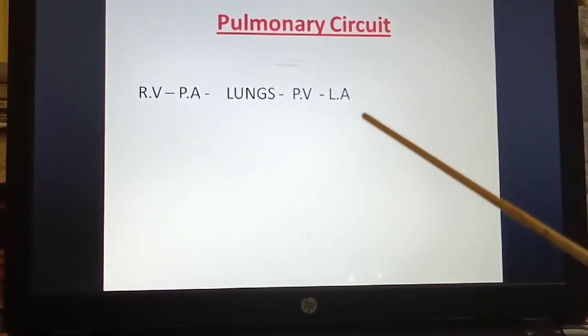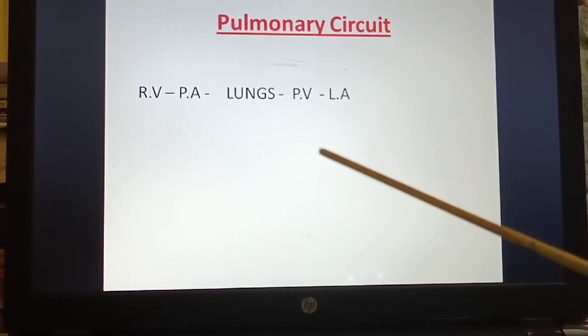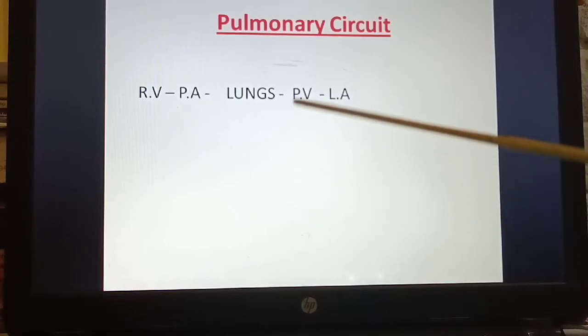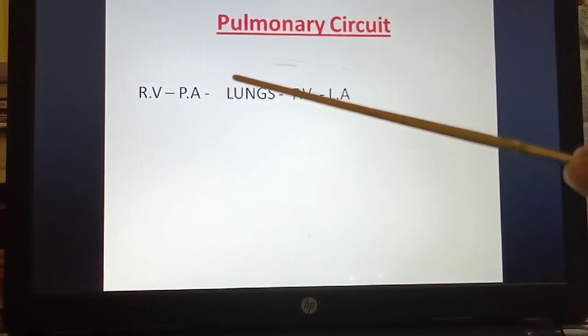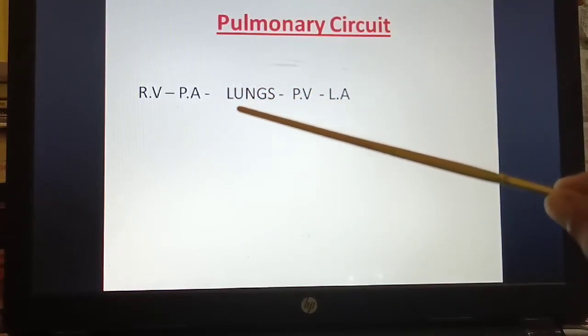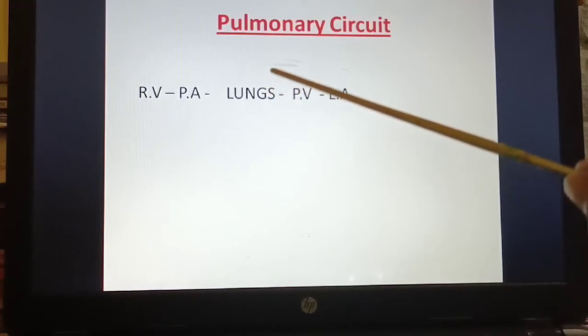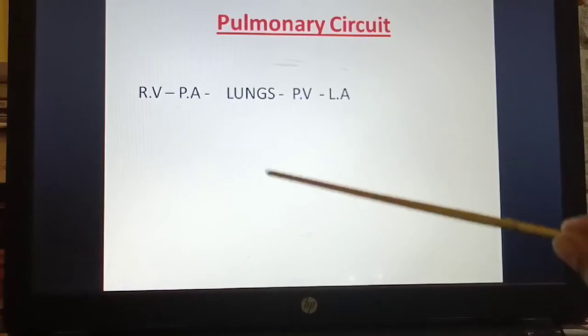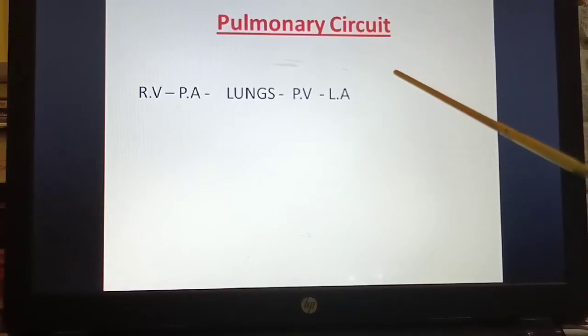Now the pulmonary circuit. What is the pulmonary circuit? Pulmonary is nothing but connected with the lungs. So from the right ventricle through the pulmonary artery it goes to the lungs, and from the lungs through the pulmonary vein it again goes to the left atrium. So that is called the pulmonary circuit.